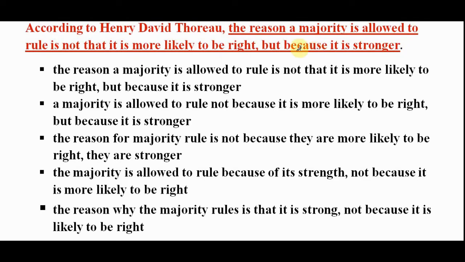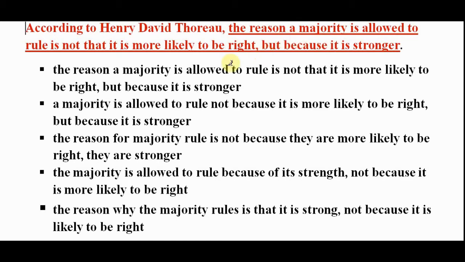So let us begin. It says, according to Henry David, the reason a majority is allowed to rule is not that it is more likely to be right, but because it is stronger. So what is the intended meaning? It wants to say that the majority rules because they are stronger.